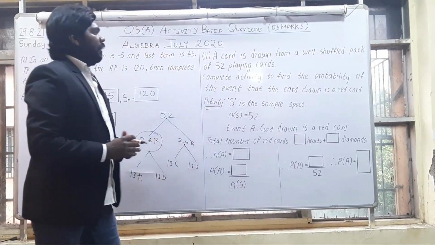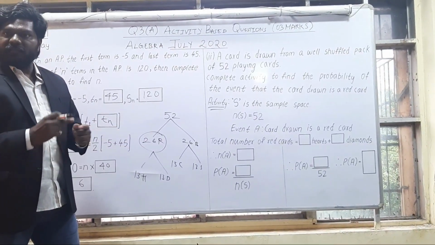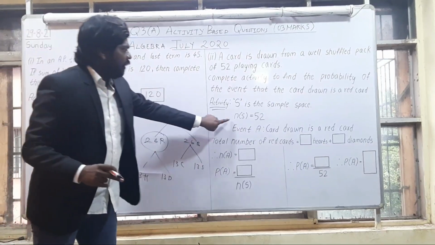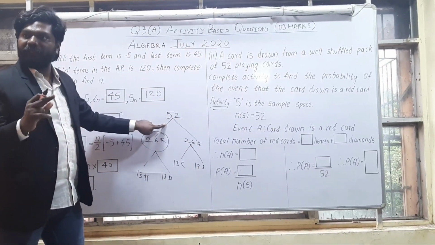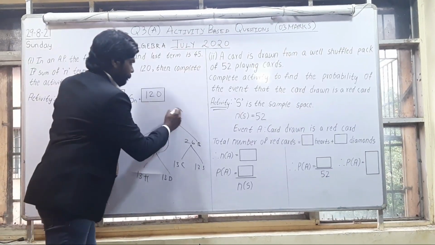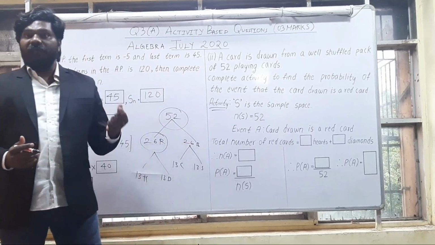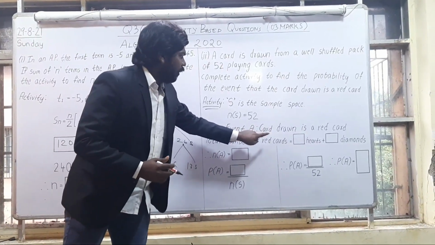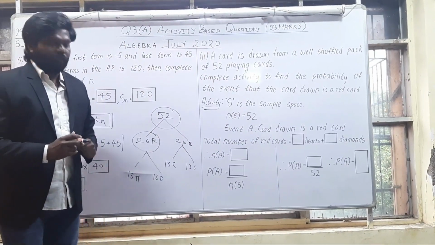What they are saying: S is the sample space. And n of S is how much? 52. Because in total there are how many cards? 52 playing cards. 52. Event A. This is the condition, which is very important. A card drawn, event A, card drawn is a red card. So in total there are how many cards?